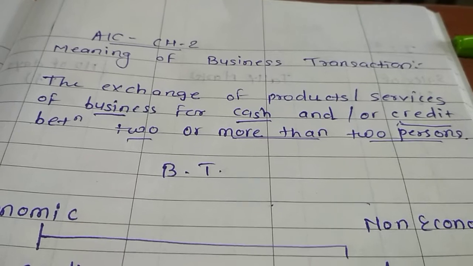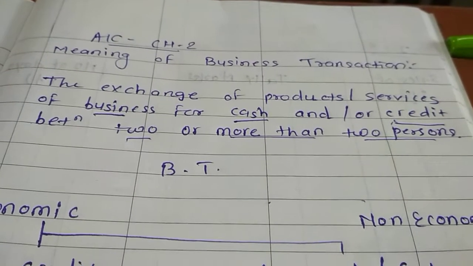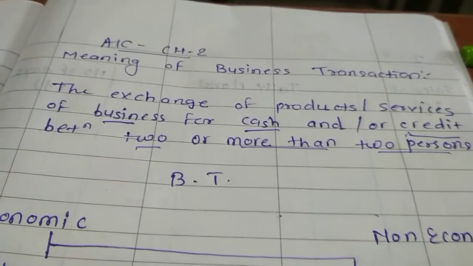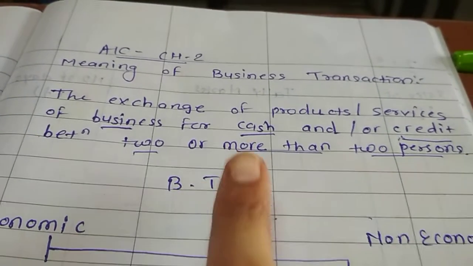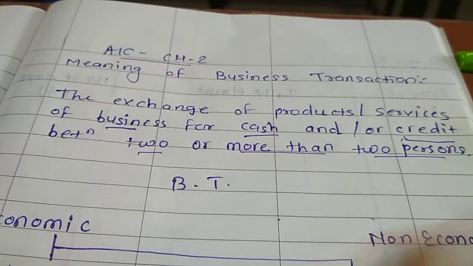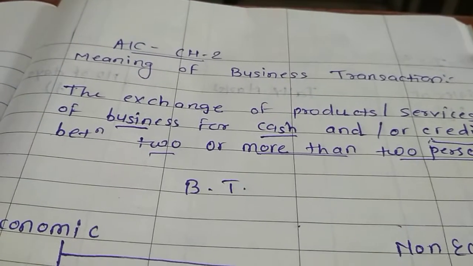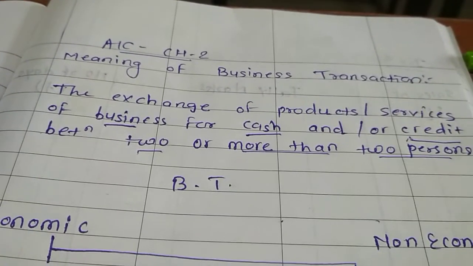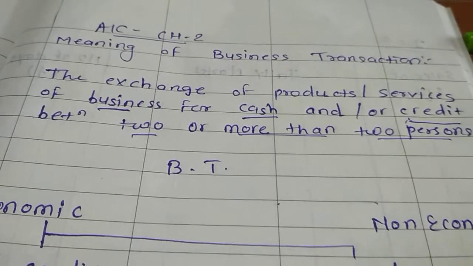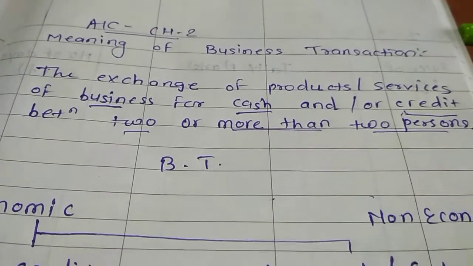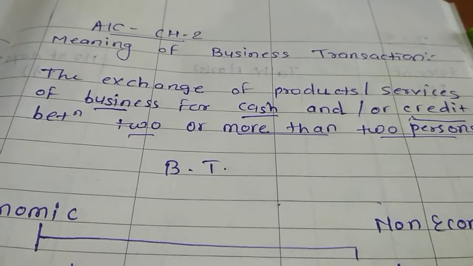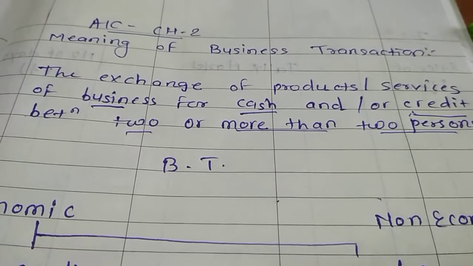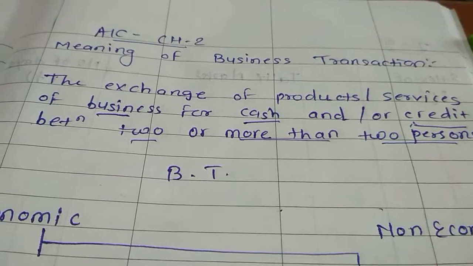Then economic transactions should have monetary value. It can be measured in terms of money. Then business transaction can be in cash or credit form. Then business transaction can be internal and it can be external. ठीक है, इंटरनल मीन्स जो बिजनेस के अंदर ही होता है एंड एक्सटर्नल मीन्स विथ द थर्ड पार्टी. सो इफ इट सेटिस्फाई दीज कंडीशन देन इट विल बिकम अ बिजनेस ट्रांजेक्शन.